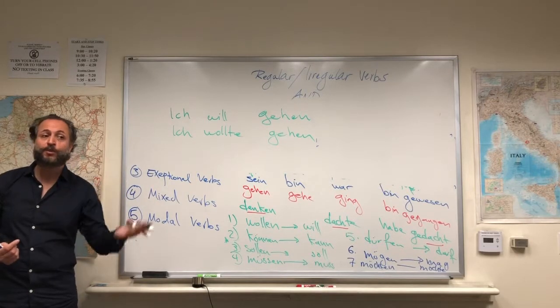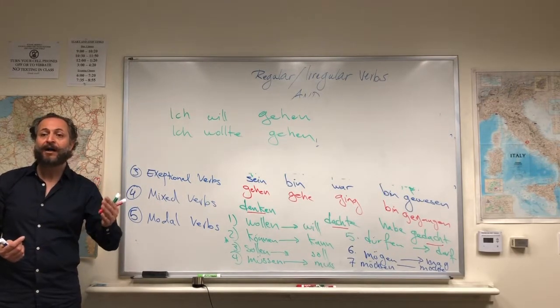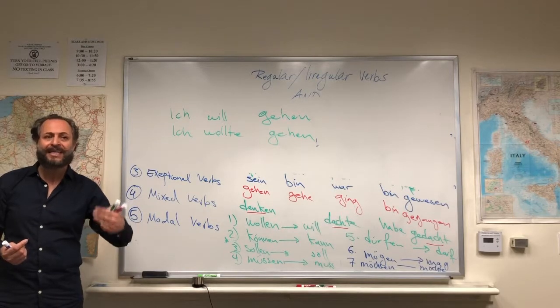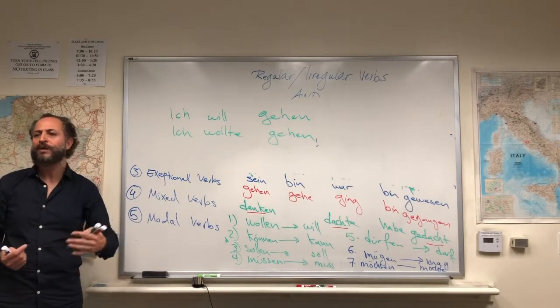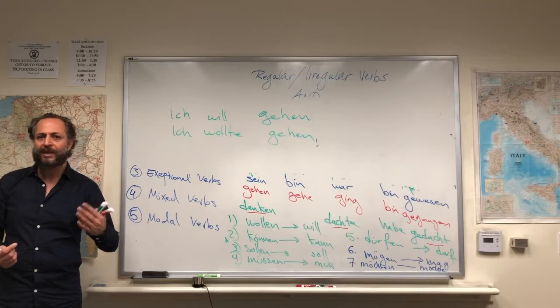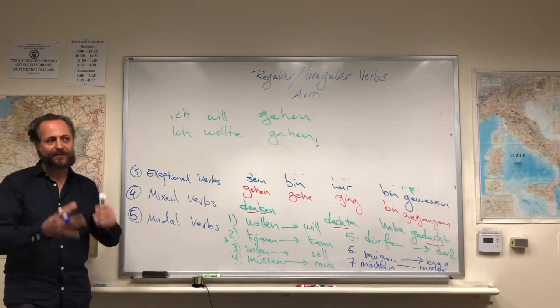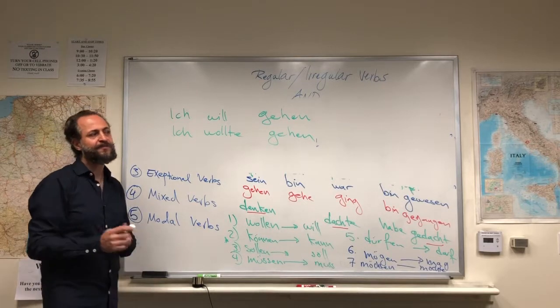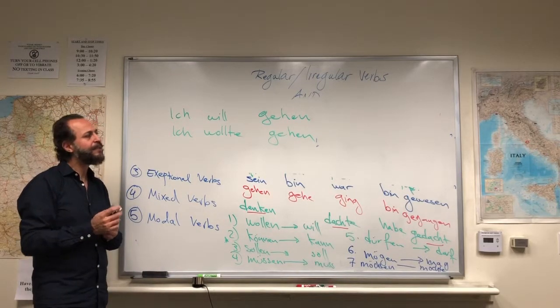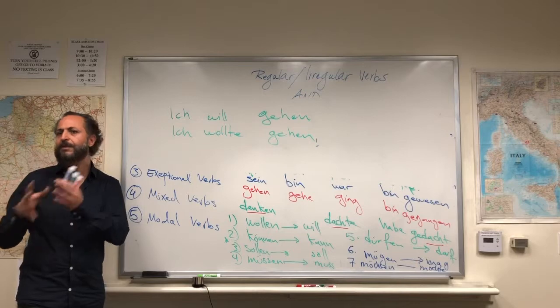For that you would use the simple past. You would say, als ich 5 Jahre alt war, ging ich jeden Tag zur Schule. When I was 5 years old, I went every day, or I kept going every day, to school, right? But this is often for repetitive tenses in the past, so we concentrate on present tense and present perfect.